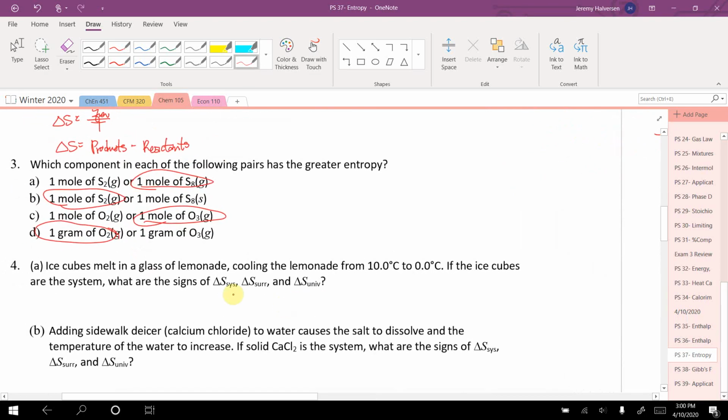So, delta S is the system. What we're asking ourselves is, what's happening to the system? What's happening to the ice cubes? They're melting. That's a phase change. Okay, and they're getting more disordered when they go from solid to liquid, so that's positive.